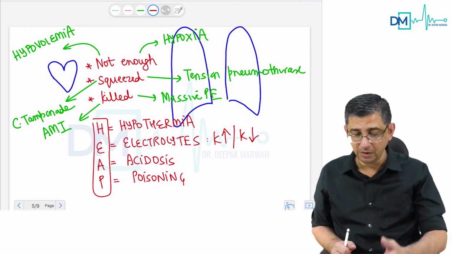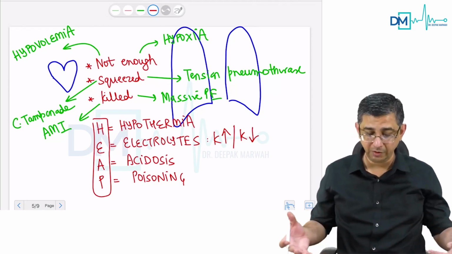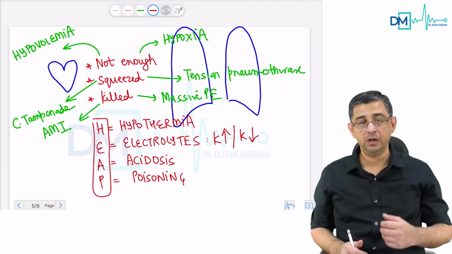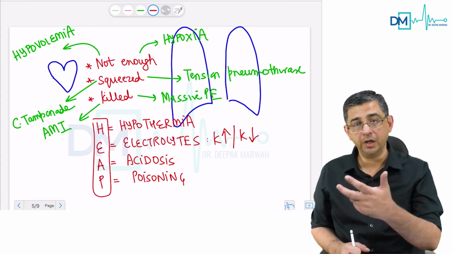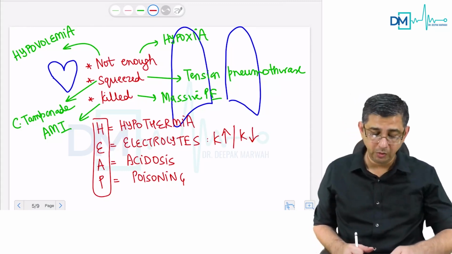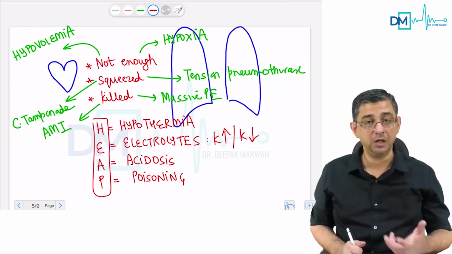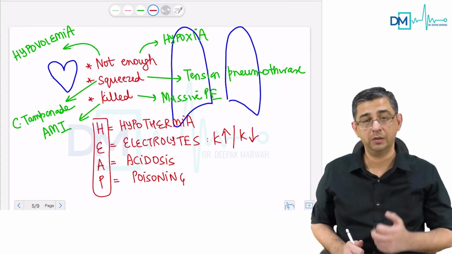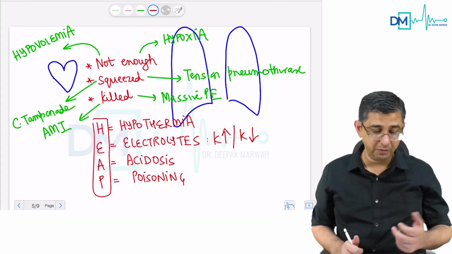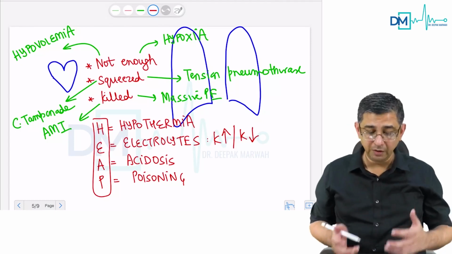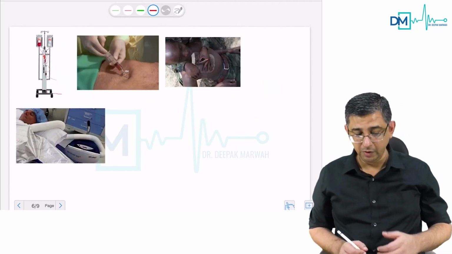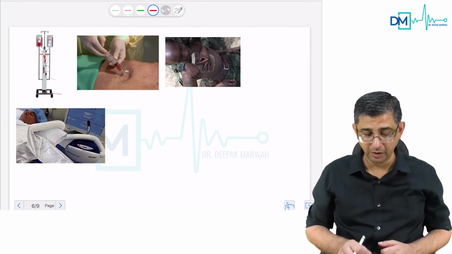But the superior things are important for you to understand because they're very manageable right away. Like if you can put in a wide bore needle to decompress a tension pneumothorax, or you can do a pericardiocentesis, or you can thrombolyse a person with acute ST elevation MI or massive pulmonary embolism, then the chances of survival in the patient will definitely increase. So interventions for this particular condition will be the ones which are highlighted in this particular slide.